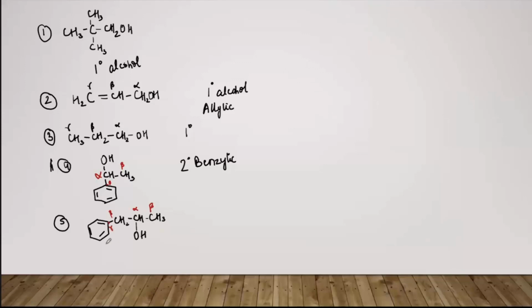ठीक है, that means ये secondary है. ठीक है, हाँ 2 degree है, it is secondary. Also there is a double bond, but that double bond is between gamma and the other, far away carbon atom. We don't have a double bond between beta and gamma. ठीक है, बीटा और गामा कार्बन के बीच में we don't have any double bond. That means it is a simple 2 degree alcohol.